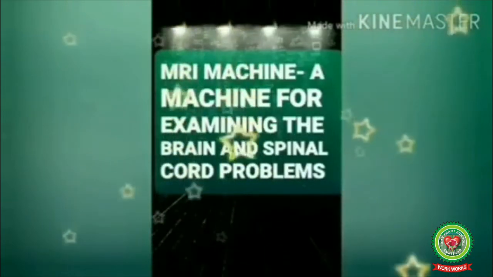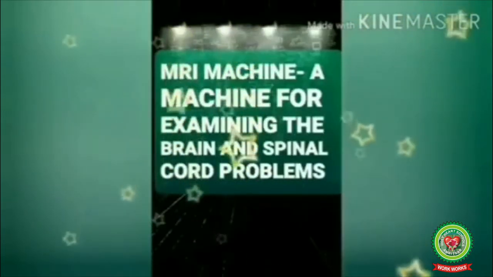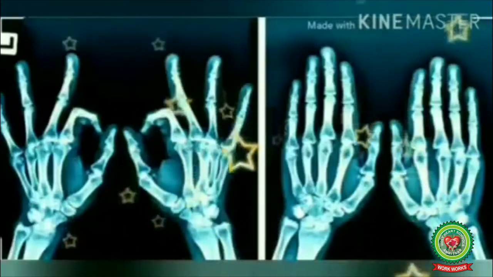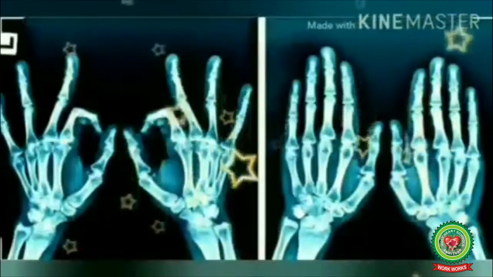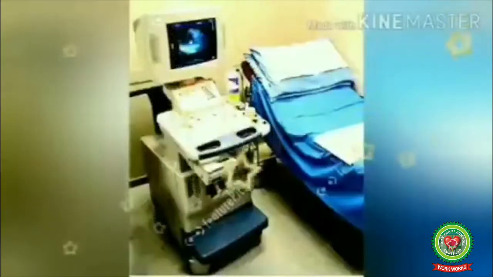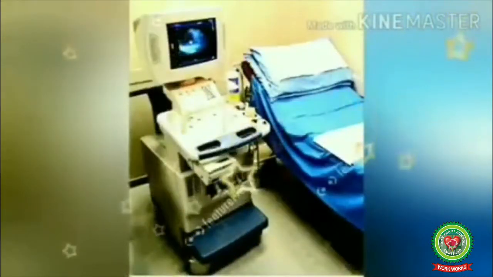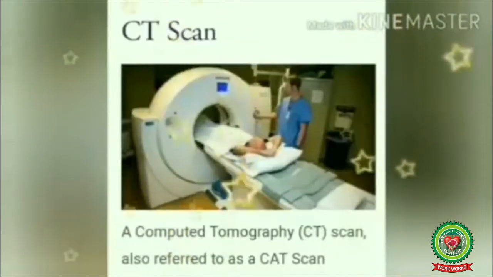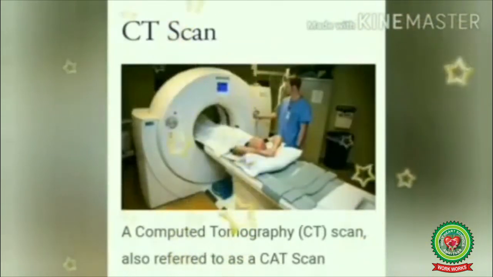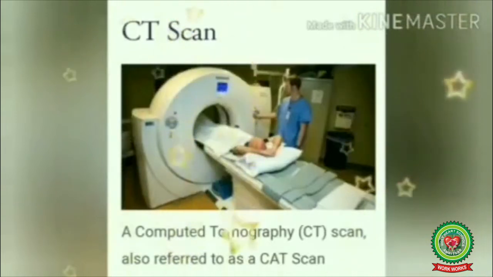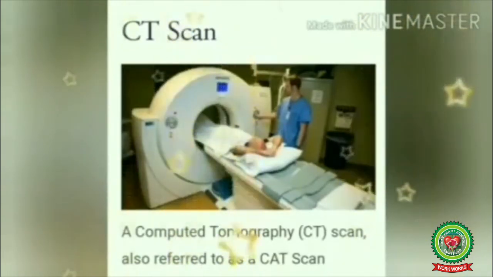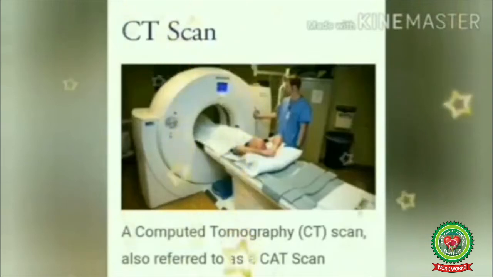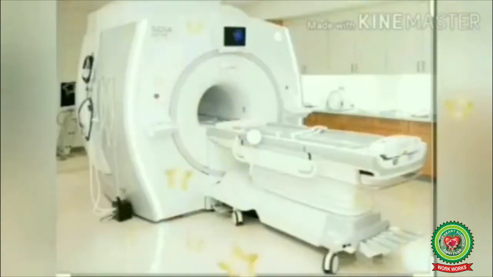and spinal cord problems. Students, see, this is an X-ray of hands. This is ultrasound machine. Now see this picture. A patient is going through the process of CT scan. CT scan means computed tomography. It is also called CAT scan. This is MRI machine.